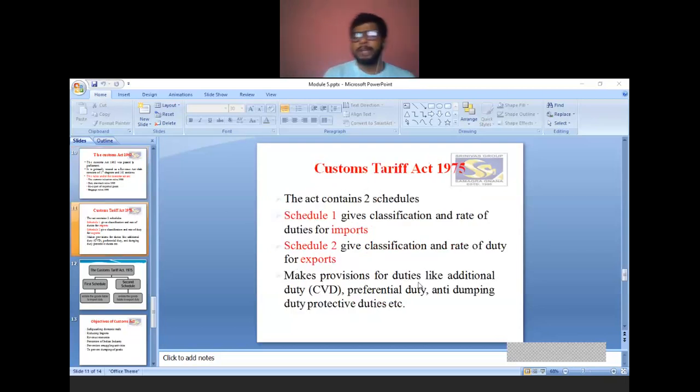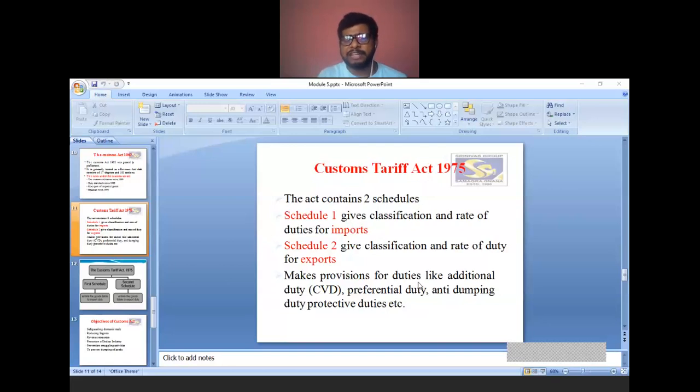The second important act relating to customs duty is the Customs Tariff Act 1975. This act consists of two schedules: Schedule 1 and Schedule 2. Schedule 1 gives the classification and rate of duties for imports. So Schedule 1 is everything relating to imports. Schedule 2 gives the classification and rate of duty for exports.